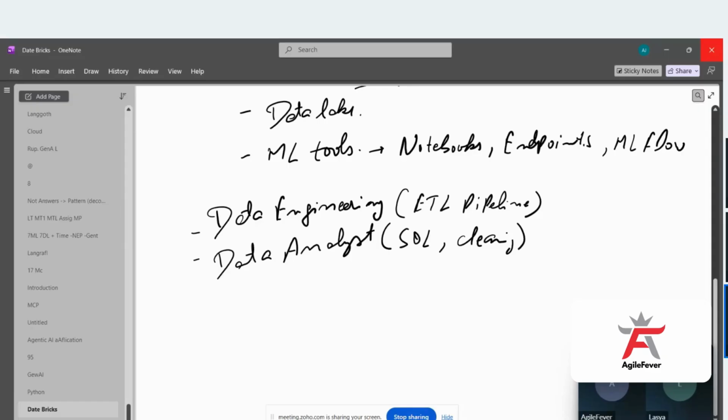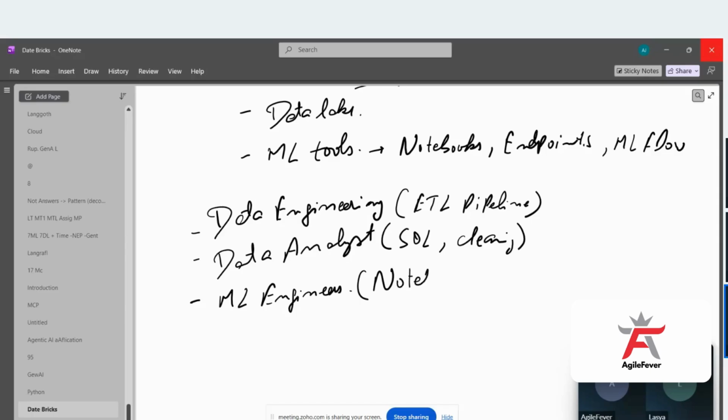Okay, now this can be used for the machine learning part also, right? Those who are machine learning engineers, whose objective is to create machine learning models and deploy them, for all those things we can use this. Because here we'll have Python notebooks also, and we will have access to the different MLflow experiments. So here you can do the deployment part also.